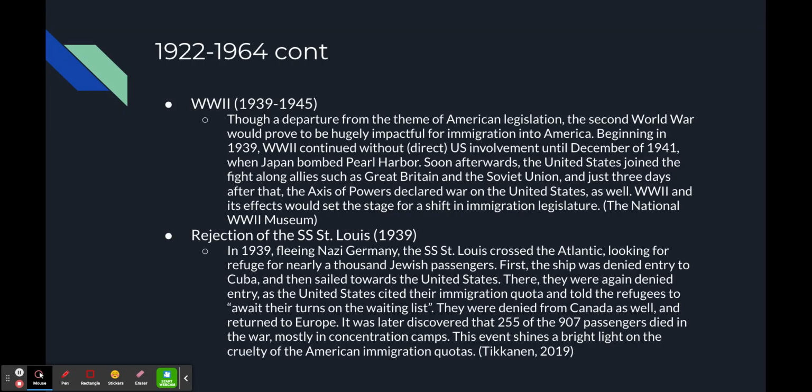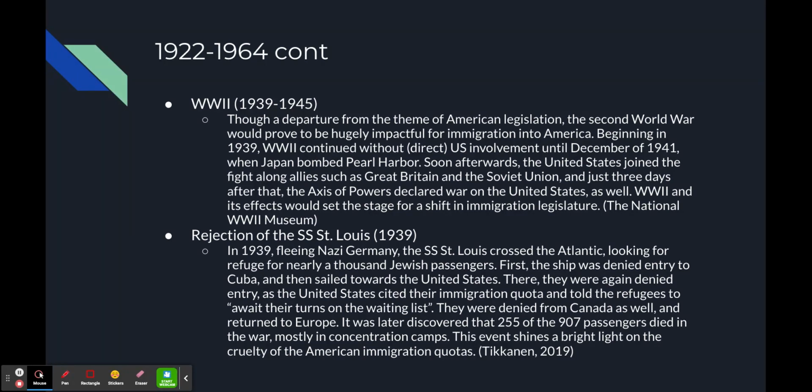In 1939, World War II began, which was very impactful for immigration into America. The United States and Japan already had tense relations, and then Japan bombed Pearl Harbor, and we declared war against Japan as well as the Axis Powers.